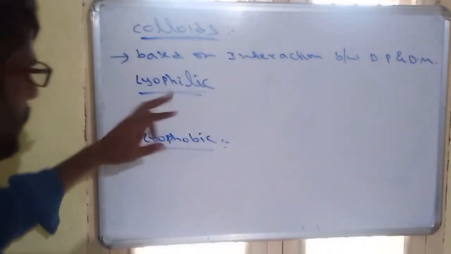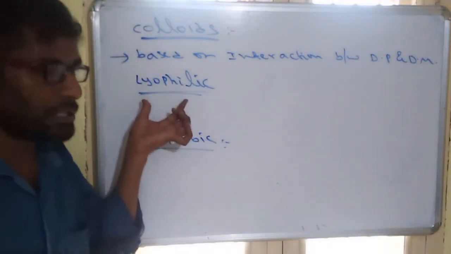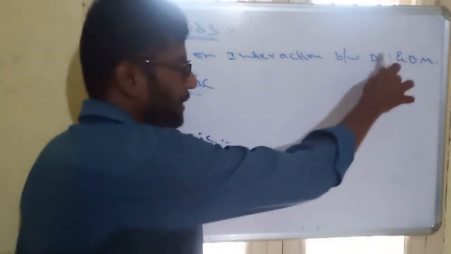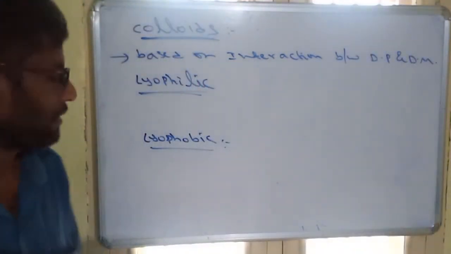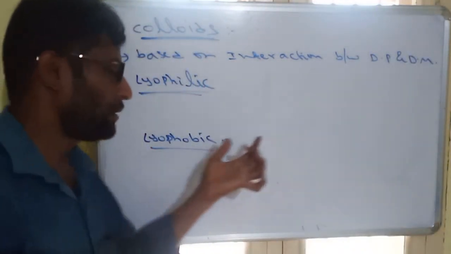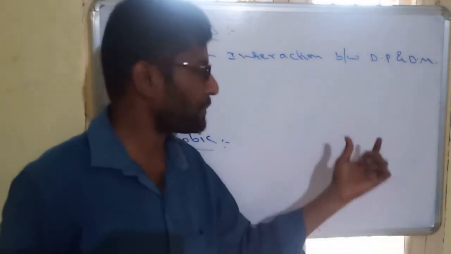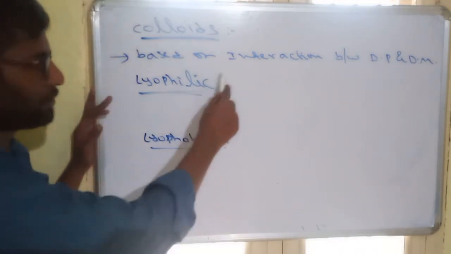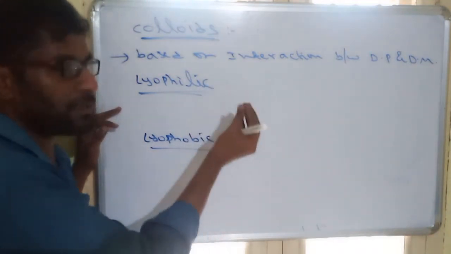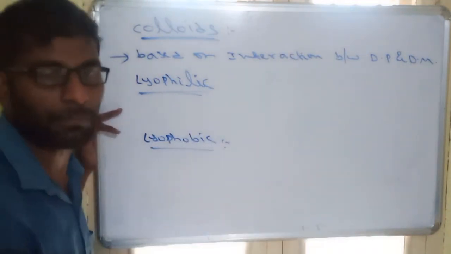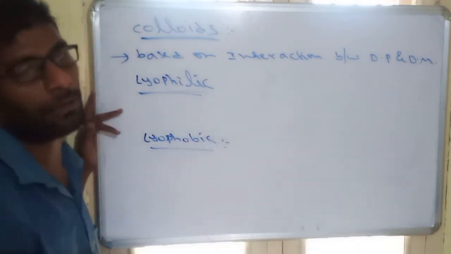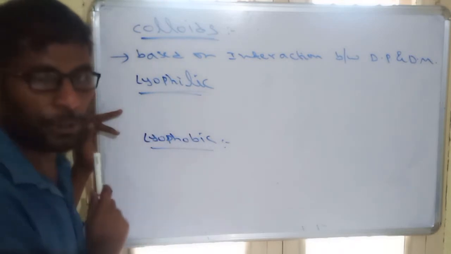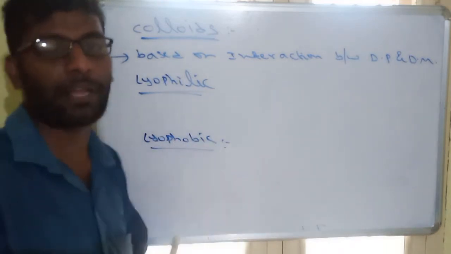So what are lyophilics? These are the colloids which have strong interactions between the dispersed phase and the dispersion medium. Lyophobic colloids have weak interactions or repulsions between the dispersed phase and the dispersion medium. So due to strong interaction, if we mix the dispersed phase in the dispersion medium, they can easily make a colloid. So these are easy to prepare, since both have strong interactions.